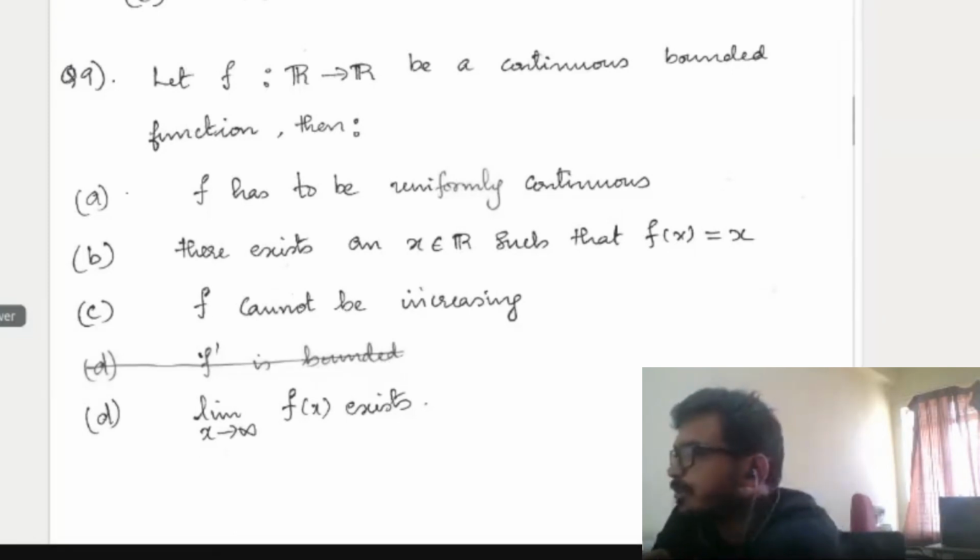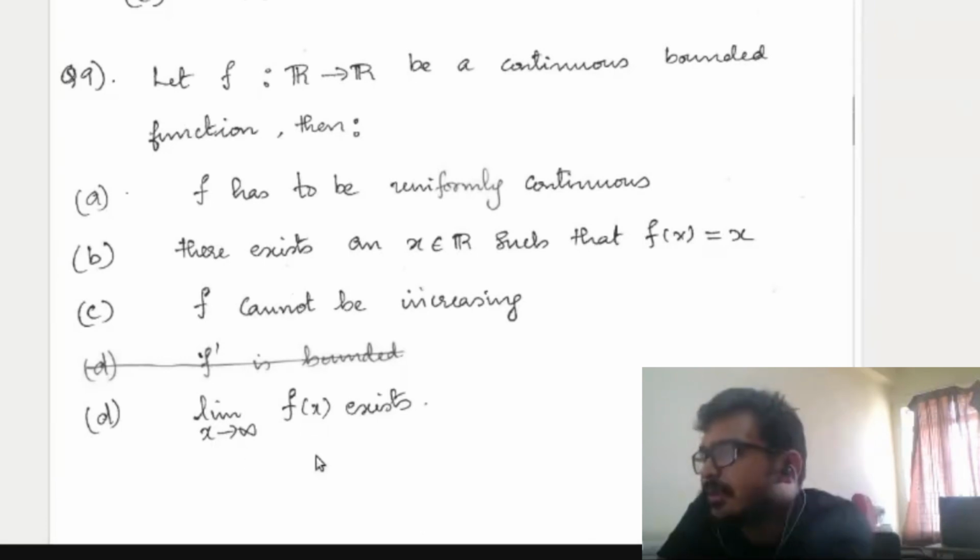So what about option B? Whether the limit as x tends to infinity of f of x exists? Can you give a counterexample if it is false? What about option D? Same example. To check whether option D is correct or not, consider f of x equal to sine x. Sine of x is bounded, it's a continuous function, but the limit as x tends to infinity of sine of x does not exist. So option D is wrong, and also option A is wrong.